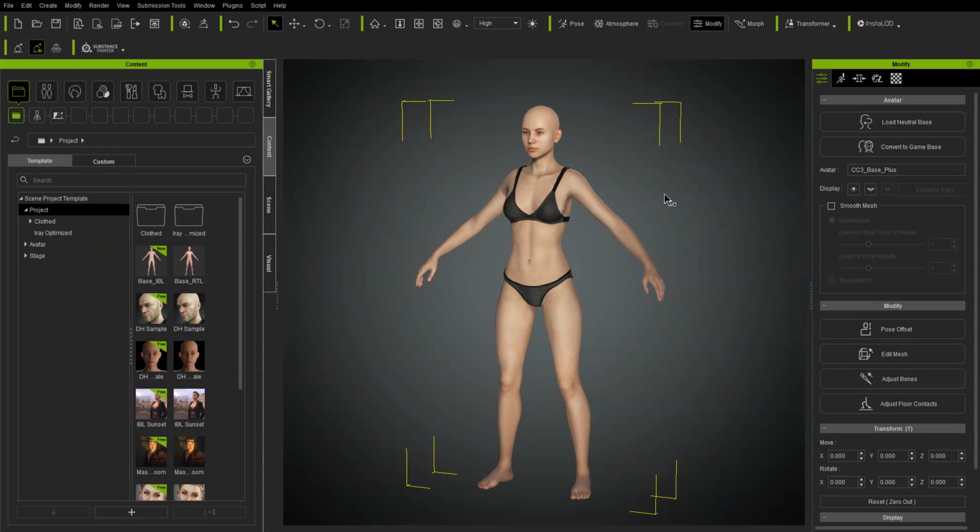You would make a morph for just one specific part of the body. So I want to adjust the nose only and have a morph slider for that. You can create that morph right in Character Creator. The trick is that you start with something that is completely unmorphed. The default girl here has a bunch of morphing on her to make it a girl. So the first thing you do is load a neutral base.